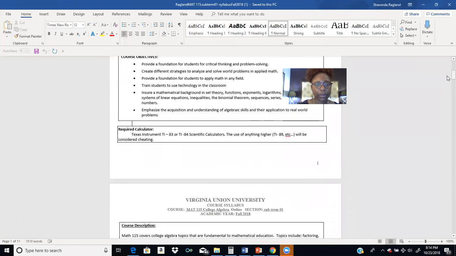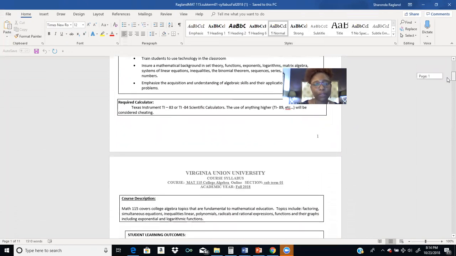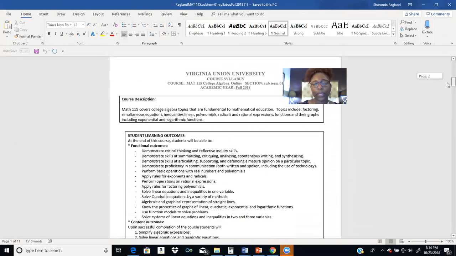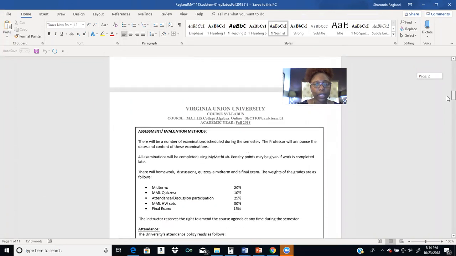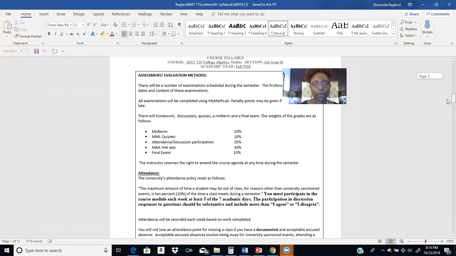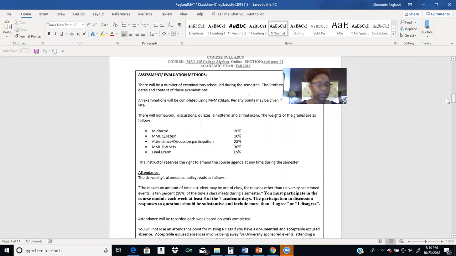This says on here TI 83, but you can get a free online calculator. Just use one online. If you don't have one, you don't have to buy one because they're free resources online. If you scroll down, you see how you are evaluated in this class.